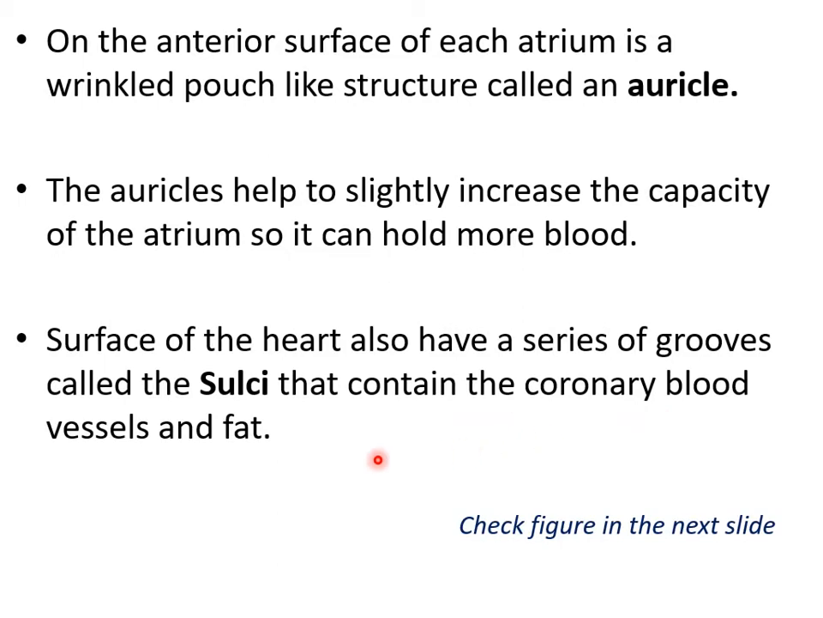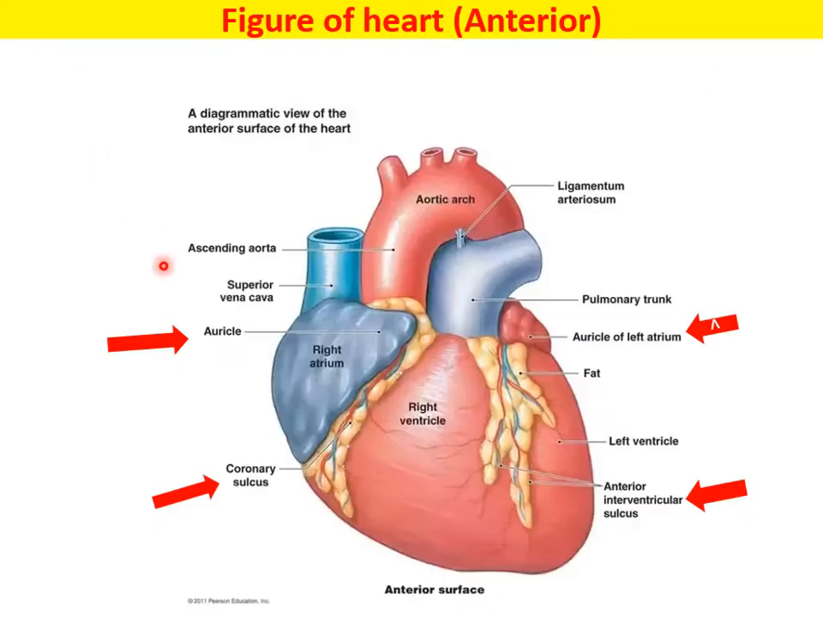So if you look at this picture over here, you can see there is a flap on top of the right atrium, that is known as the auricle. So what does it do? It helps in containing more blood. Here on the left atrium also, you can see a small portion, that is the left auricle. And there is the coronary sulcus. You can see this is a fatty layer which consists of the coronary arteries and veins that supply the heart muscles.